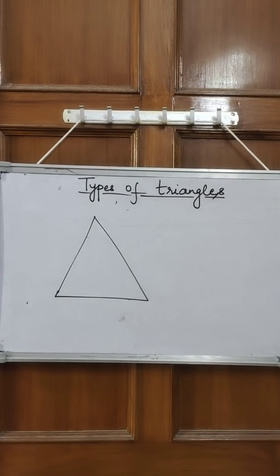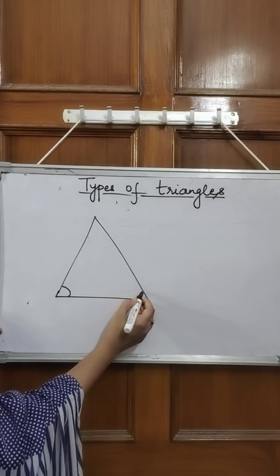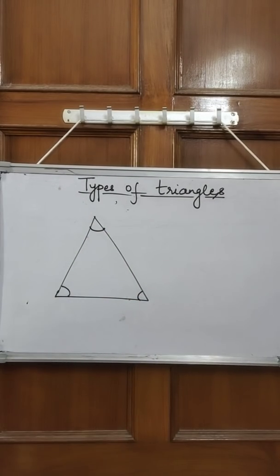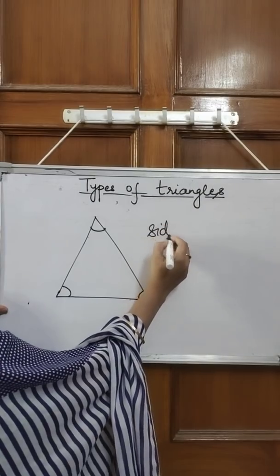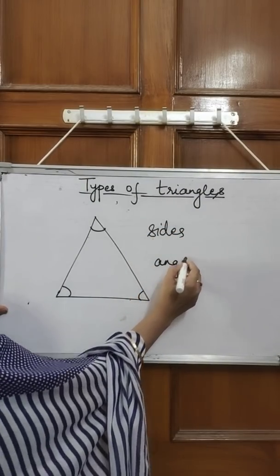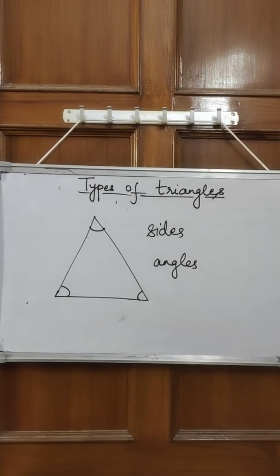And as the name suggests, triangle means when you join these line segments, you get three angles as well, isn't it? That's why it's called a triangle. So in a triangle, we have three angles and three sides. On the basis of angles and sides, we can find out the types of triangle. So now let's find out what can be the types on the basis of sides and angles.